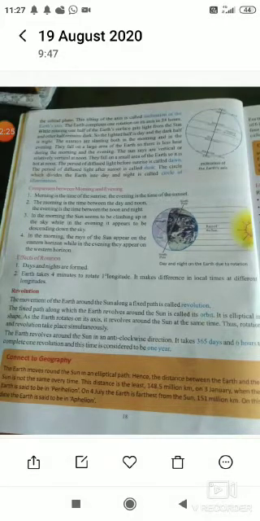When the earth revolves round the sun, it takes exactly 365 days and 6 hours. But we take a year as 365 days, and every 4th year 1 day is added, which includes those 6 hours. That year has 366 days, and February is counted as 29 days.